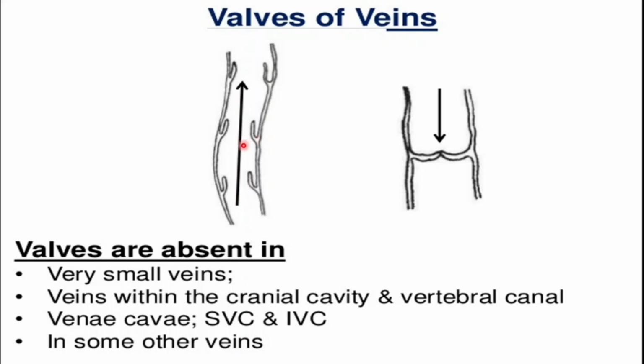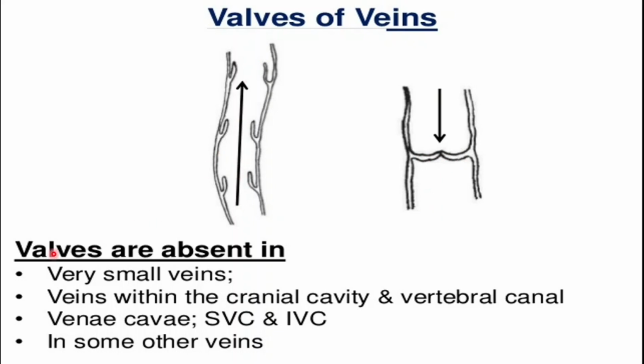And the valves in the vein are usually present in those veins which are present inferior to the heart. So in these veins, the blood has to travel up or against the gravitational force to reach the heart. So for example, in the case of the backflow of the blood, in this case the valves will close down, so that they prevent the backflow of the blood into these veins. So this is the reason it maintains the unidirectional flow of the blood.